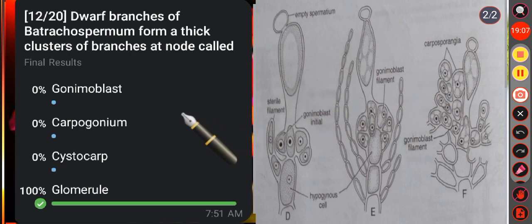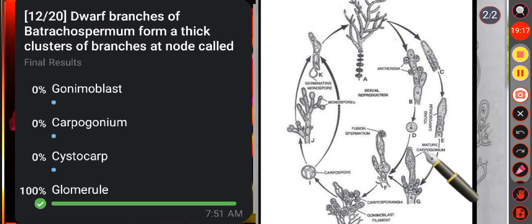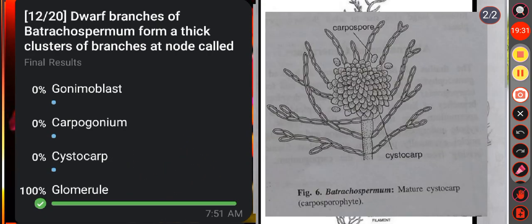Okay. Then see the second option, that is carpogonium. It is the female reproductive organ. It is a flask-shaped structure differentiated into a basal swollen egg cell and a long narrow neck called trichogyne. Okay. Then option C, that is cystocarp. The lower sterile cells of the gonymoblast filaments give rise to many sterile filaments which form an envelope around the carpospores and gonymoblast filaments.